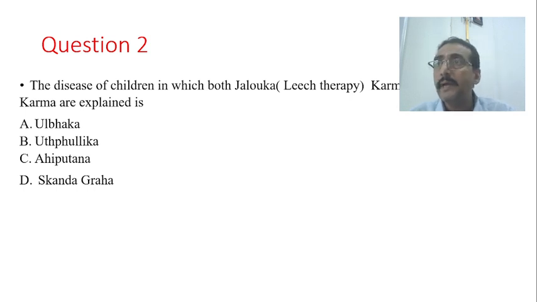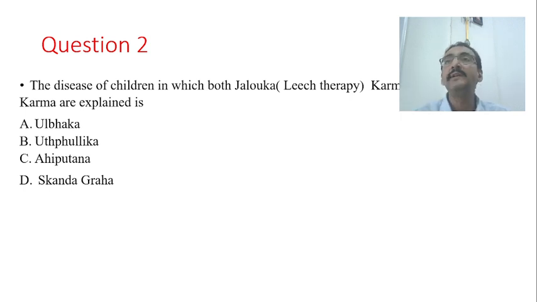Talking about Ulbaka, in Ulbaka also there is no mentioning of Agni Karma and Jalaukavacharana. In Ulbaka we find Ajamutra Prayoga, Shanair Ajamutra Prayoga should be done. And then again Samjna Shodhana and some other Shrotoshodhana methods are applied for Ulbaka. Ulbaka is also called Ambupurana, which occurs immediately after birth, maybe like meconium aspiration syndrome. The only option which is left is Utphullika.